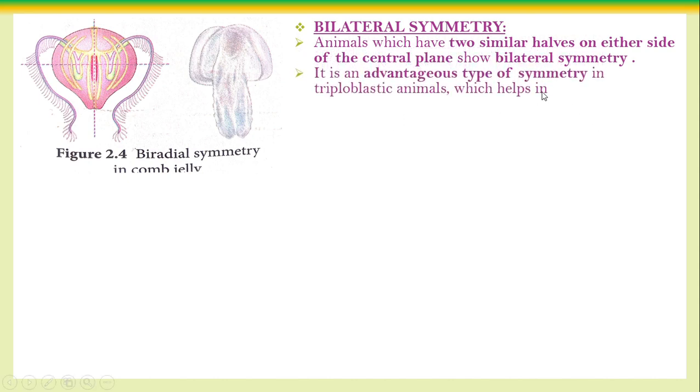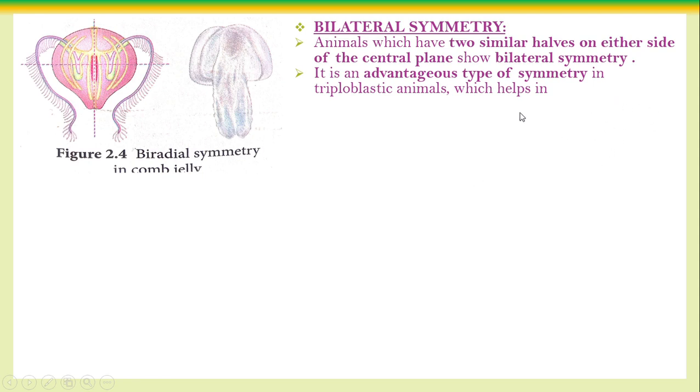Look, this is very important. In radial symmetry, there is only top and bottom. There is no right side and left side, no dorsal side and ventral side. But an animal with bilateral symmetry is an advanced one. That is the triploblastic. Radial symmetry is in diploblastic; bilateral symmetry is seen in the triploblastic.